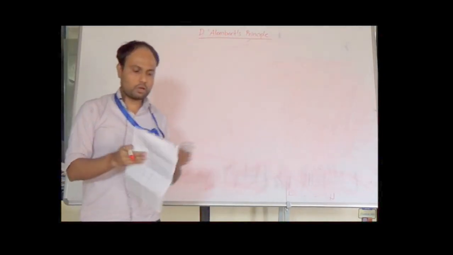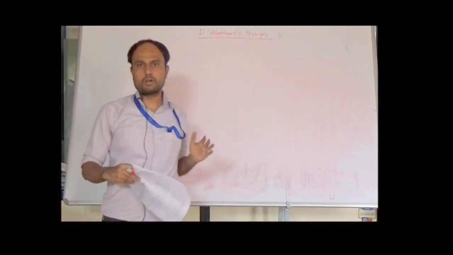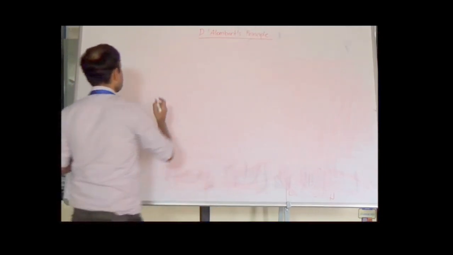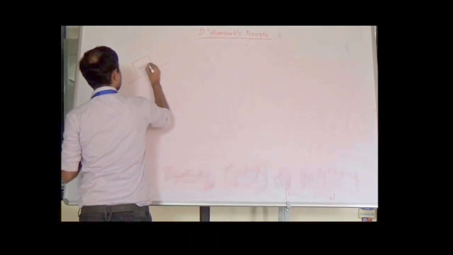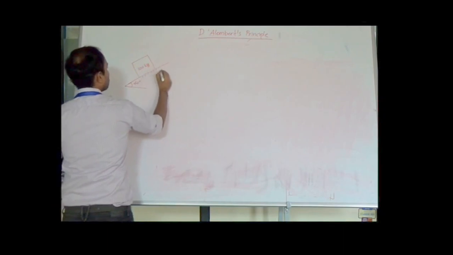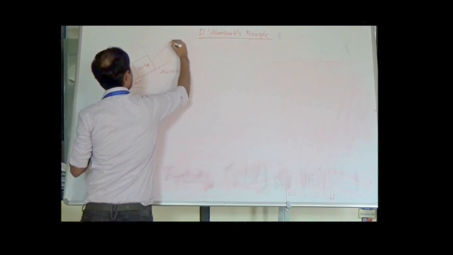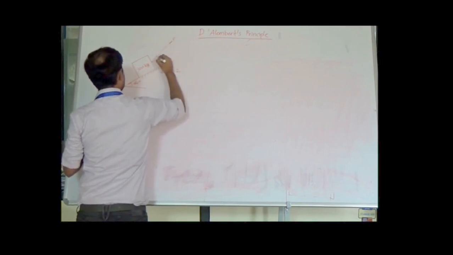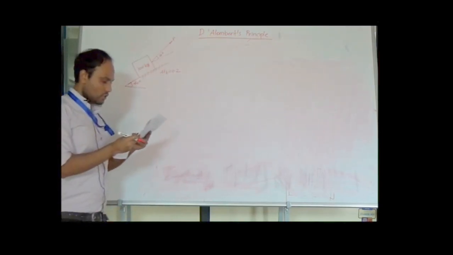Now we have studied the problem in which the motion of the block was on a horizontal surface. Now let us take a problem where the motion of a block is on an inclined surface. So the problem is such that there is a 100 kg block kept on an inclined surface. The angle of inclination is 40 degree. The coefficient of kinetic friction mu k is equal to 0.2, and it is acted upon by force P inclined at angle 10 degree. Find out the acceleration of the block.